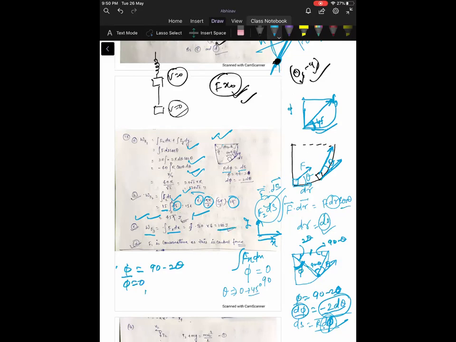And F1 is conservative as this is a central force. Why? If a force is acting always towards a point, it is a central force. If a force is central, it is conservative in nature. So option D is also correct. Option B is correct. Option C is correct. Option D is also correct.